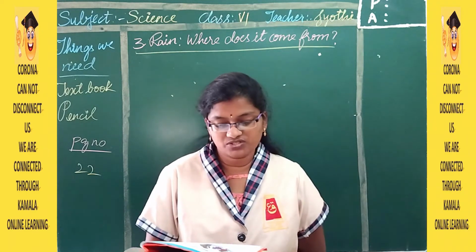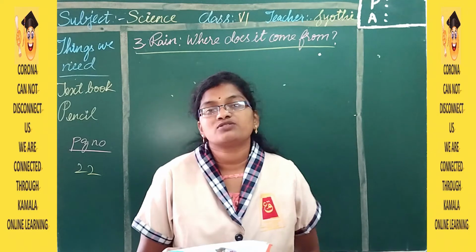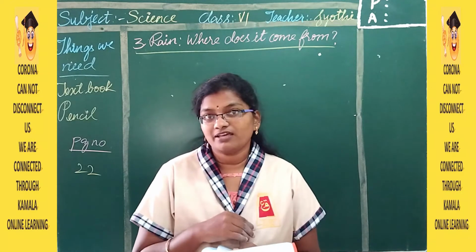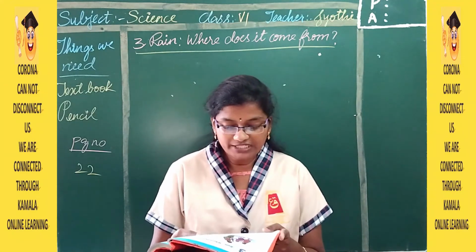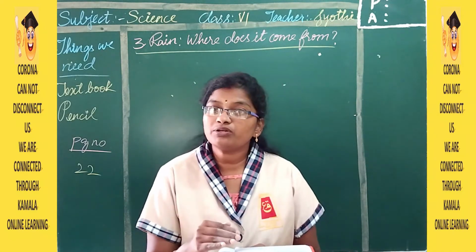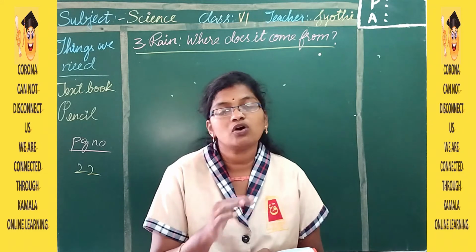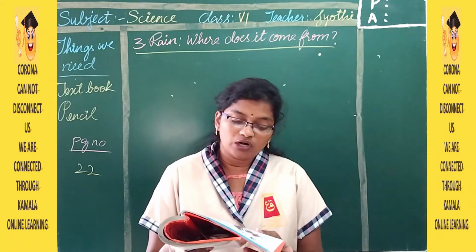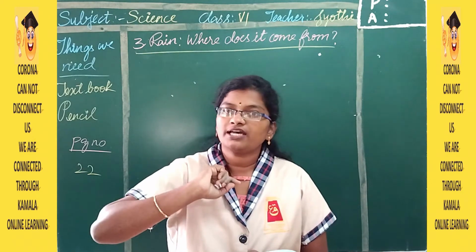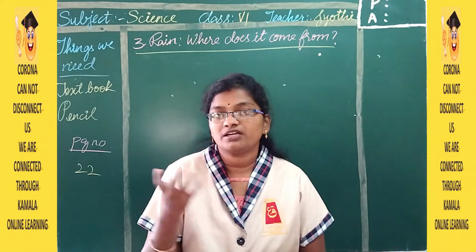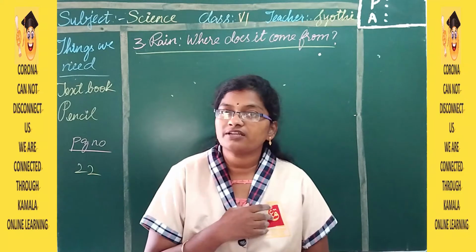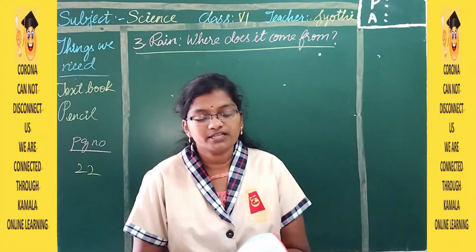So here are some questions for you. Why do we get rain? Why does the rain fall, and where does it come from? It comes from the sky. Yes, we know it very well. Then how did mother know that it was going to rain? How are we able to tell whether it is going to rain now or not? Then do all the clouds formed in the sky cause rain? By looking at the sky, if it is grey in color, then we think that now it's going to rain. But are all the grey clouds going to give us rain? So, let us see.